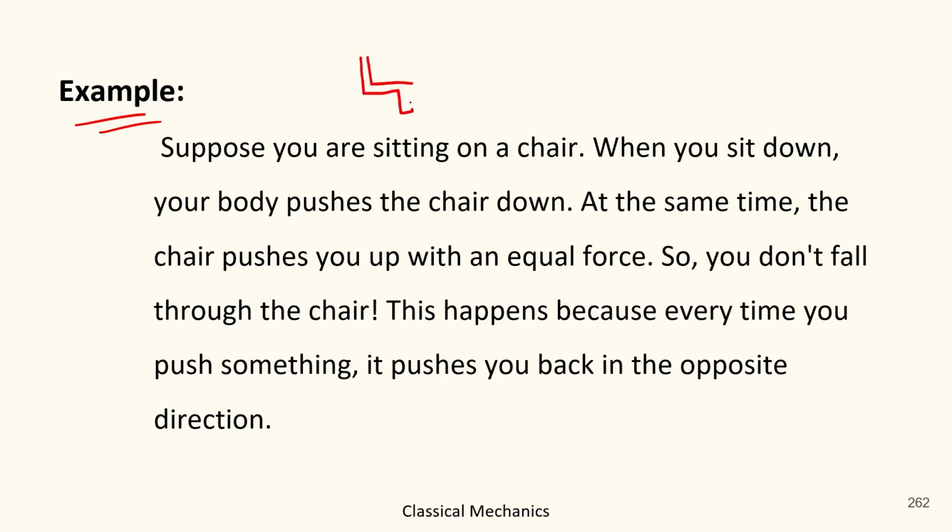Suppose this is a chair. That is the person. When this person sits on this chair, he will apply force in the downward direction.